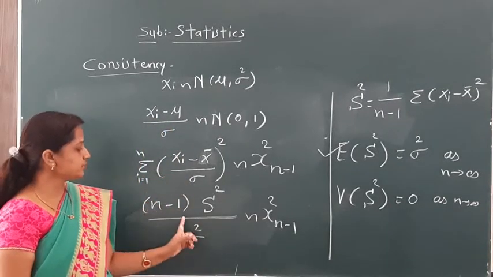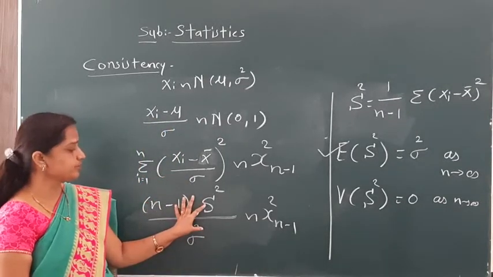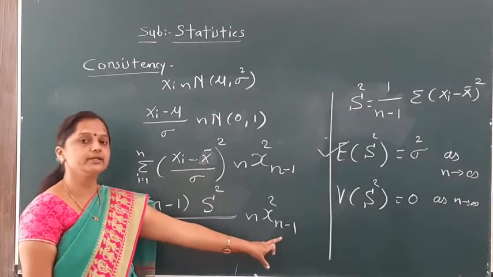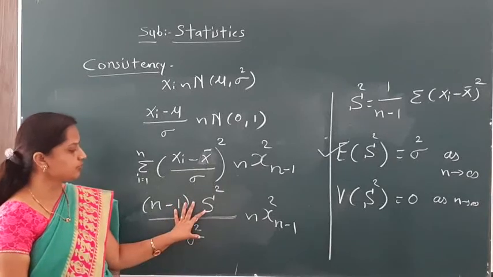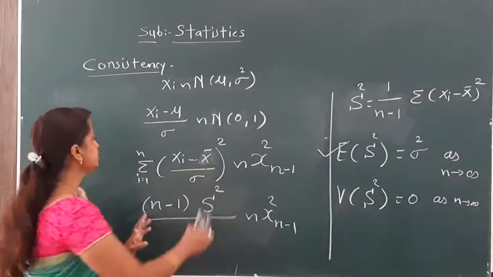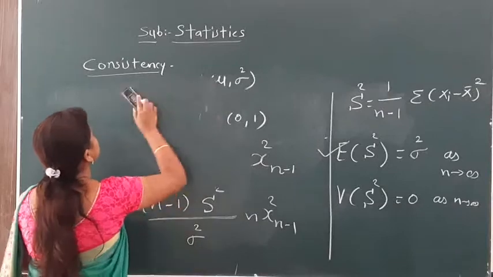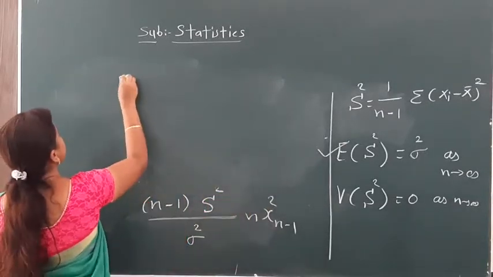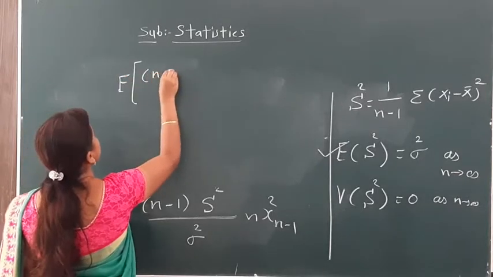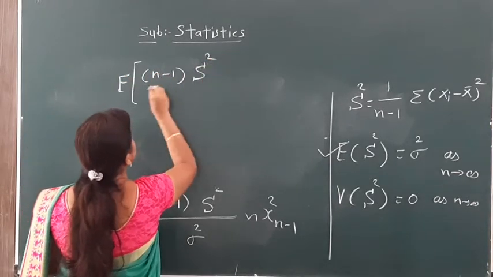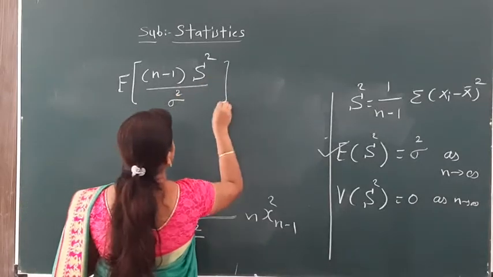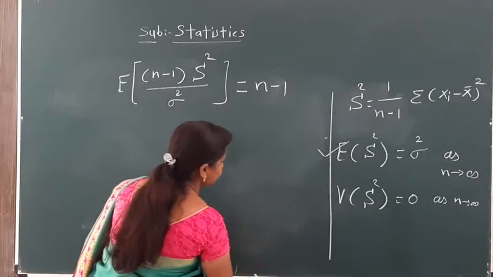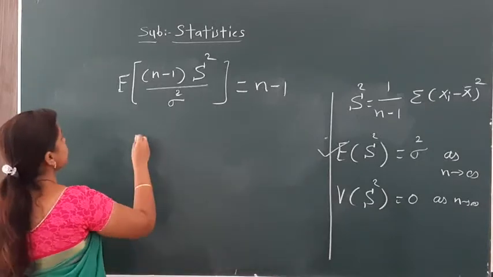So for that purpose we solve this. We have to find out the expectation of this term. This quantity follows chi-square with n minus 1 degrees of freedom, then the expectation of this term is of course equal to n minus 1. So here we find the expectation of our statistic, meaning the expectation of n minus 1 S square divided by sigma square is equal to n minus 1, since it follows chi-square with n minus 1 degrees of freedom.